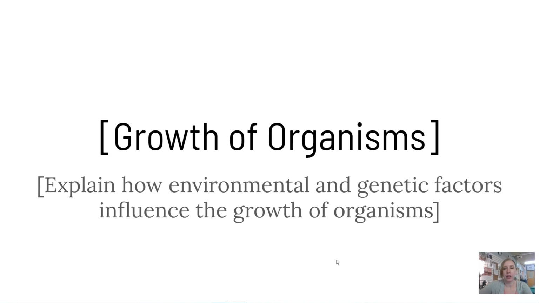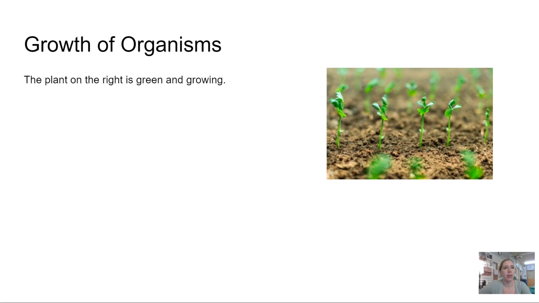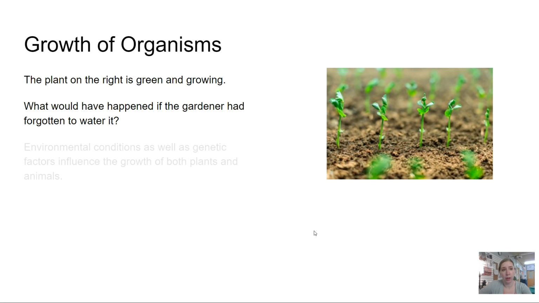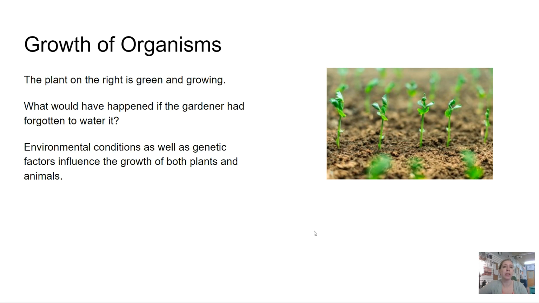Hello, we are going to talk about growth of organisms, and our objective is to explain how environmental and genetic factors influence the growth of organisms. The plant on the right is green and growing. What would have happened if the gardener had forgotten to water it? Environmental conditions as well as genetic factors influence the growth of both plants and animals.